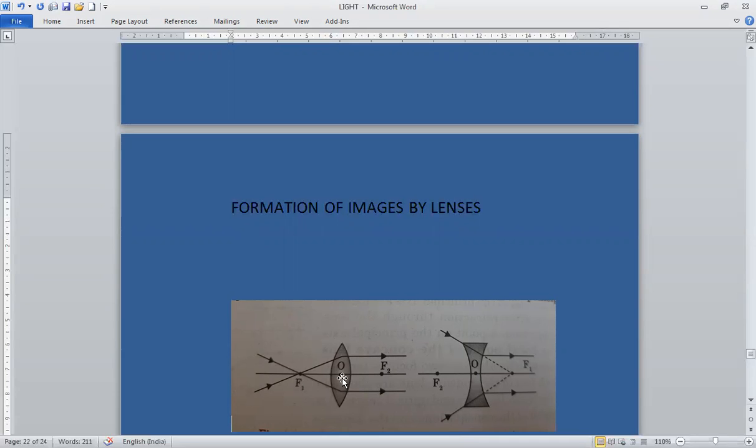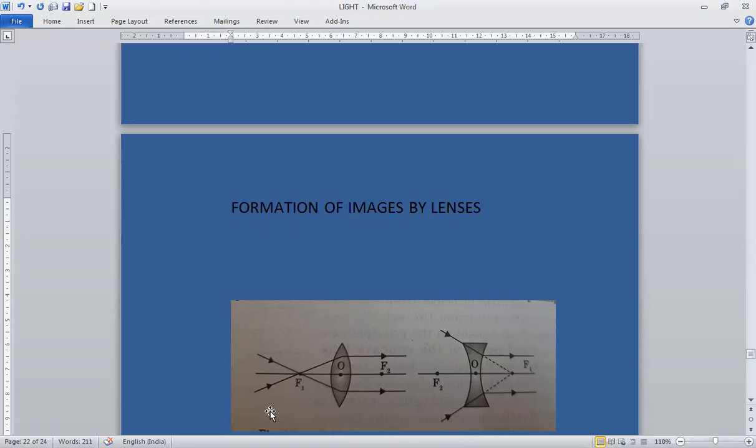Then, a ray of light traveling parallel to the principal axis. See, this is a ray of light passing parallel to the principal axis. After refraction, it will pass through the focus of a convex lens.